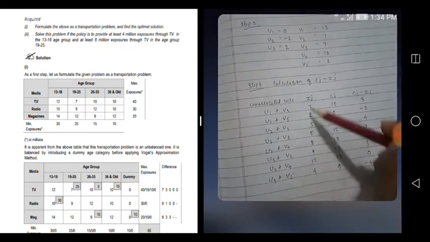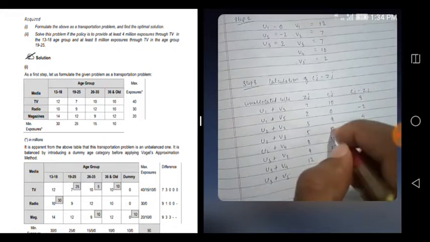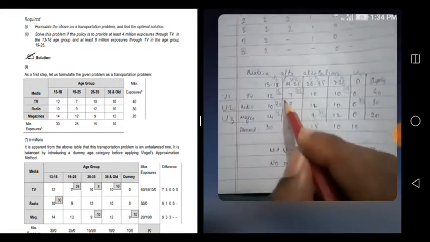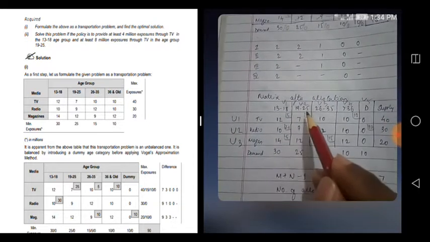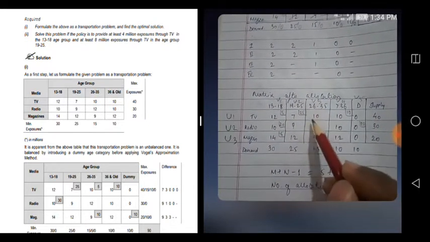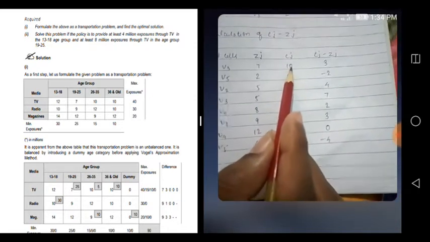Okay, Zj. And what is Cj? Cj is nothing but the related cost we have to check in that corresponding box. Okay, so see, first one is what? u1 plus v3. So for u1 plus v3, go and check here. It is 10. So that's what you take, 10 here.